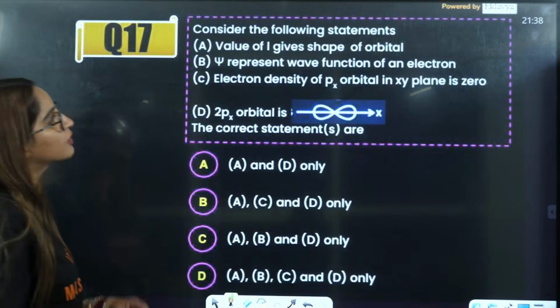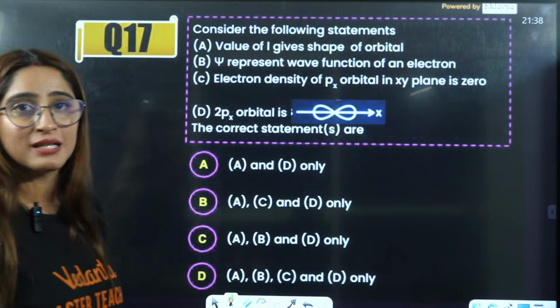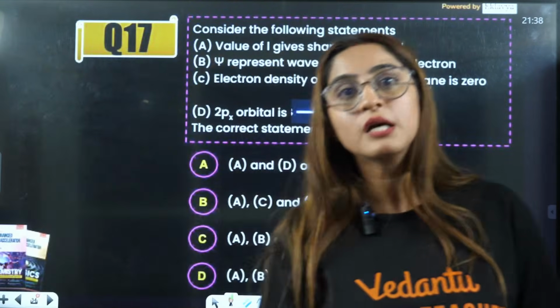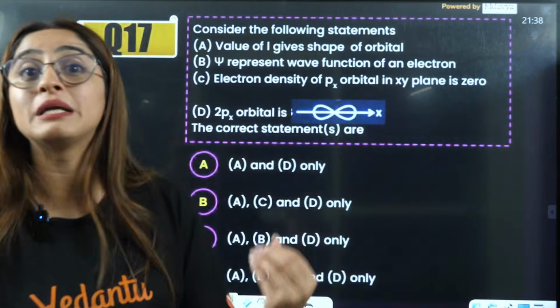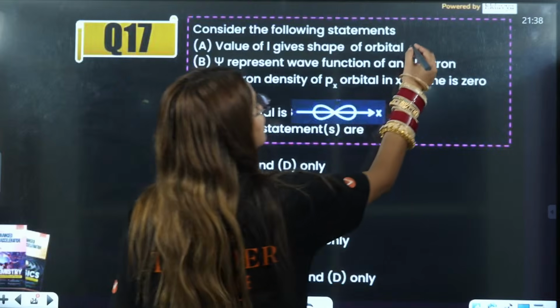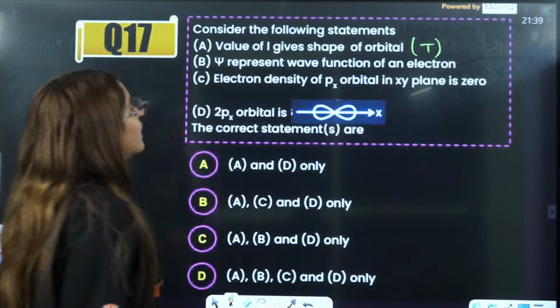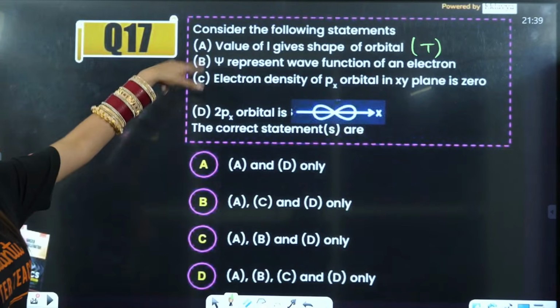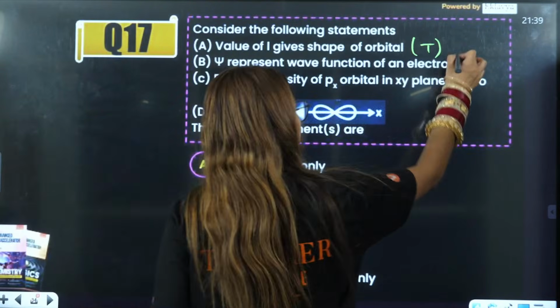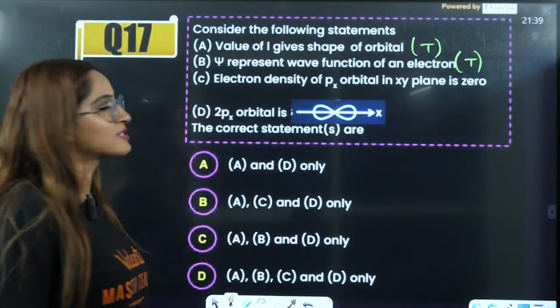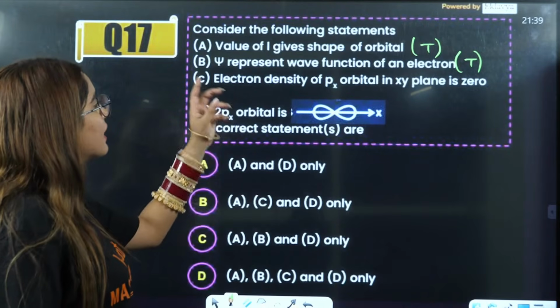Here they are saying that the value of l gives the shape of the orbital, that is the azimuthal quantum number. s will define spherical shape, p will define dumbbell shape, d will define double dumbbell shape. So that means this is the correct thing. Psi, this trishul symbol, will represent the wave function. That is also true, right? Psi will represent the wave function.